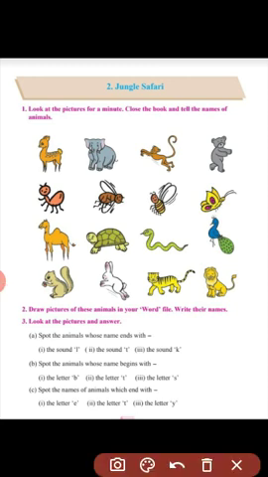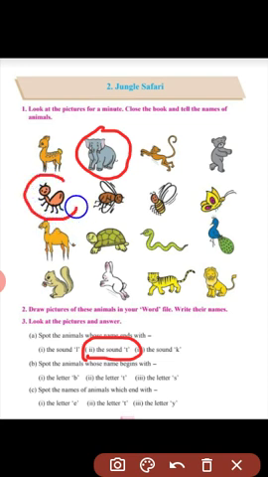Spot the animals whose name end with the sound T. Look here children. Now which animal's name end with the letter T? Yes, elephant, E-L-E-P-H-A-N-T, elephant. Then A-N-T, ant. And rabbit, R-A-B-B-I-T, rabbit. So elephant, ant and rabbit are the animals whose name end with the sound T.